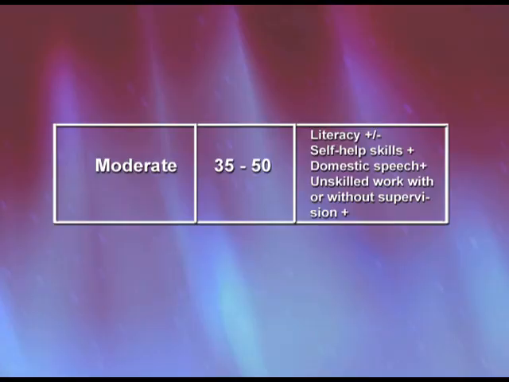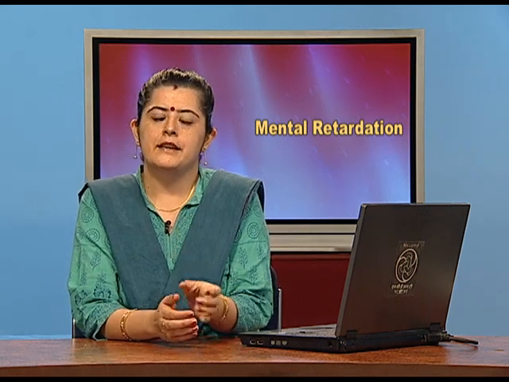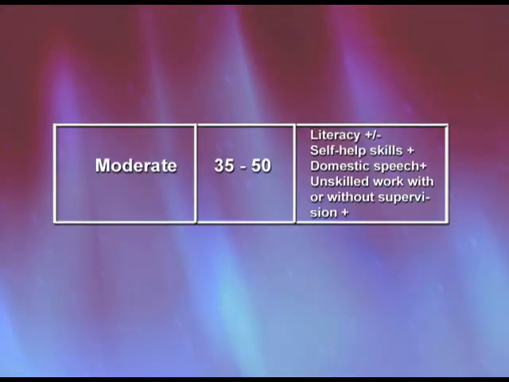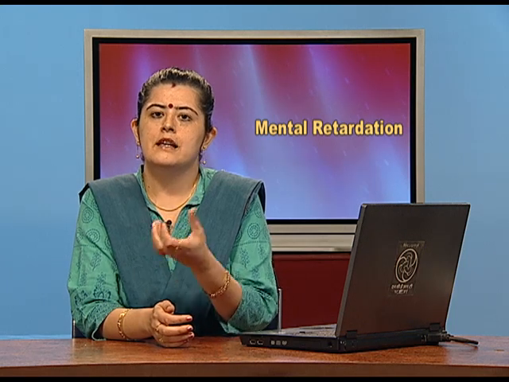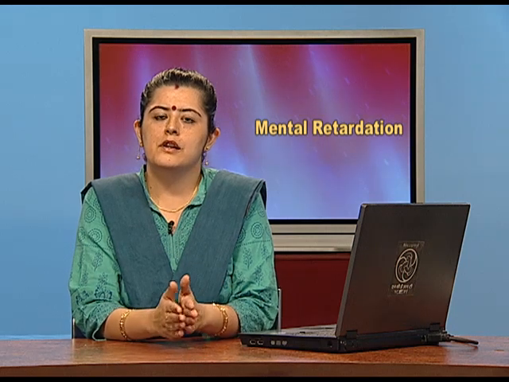In moderate MR, the IQ level normally ranges from 35 to 49. These people are normally able to study till first or second grade. They are not able to go beyond that. We call them the trainable category. Self-help, they are able to manage partially. They face some problems where they need supervision and guidance. They require somebody constantly to supervise them when they are doing self-help skills like dressing up and eating. Also in the vocational aspect, they require a lot of supervision.